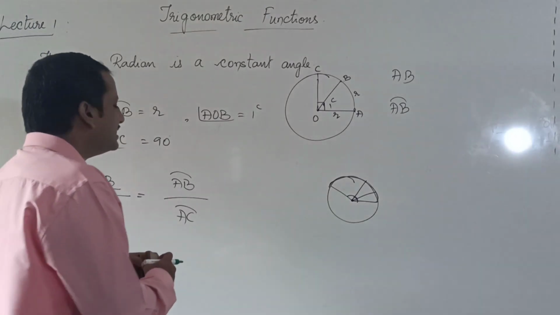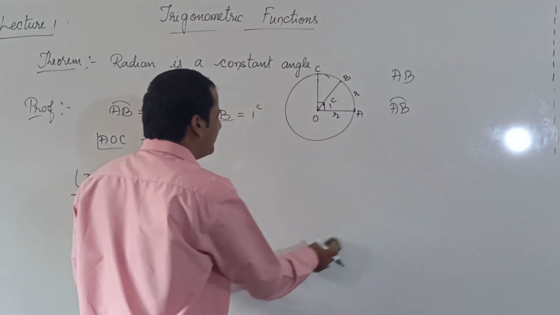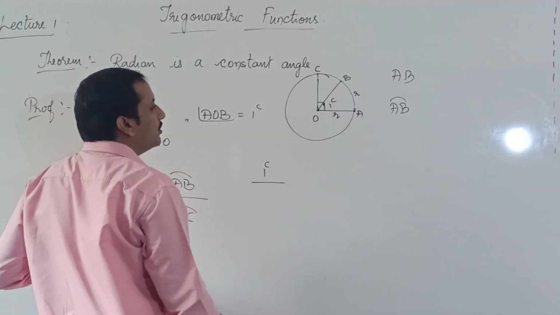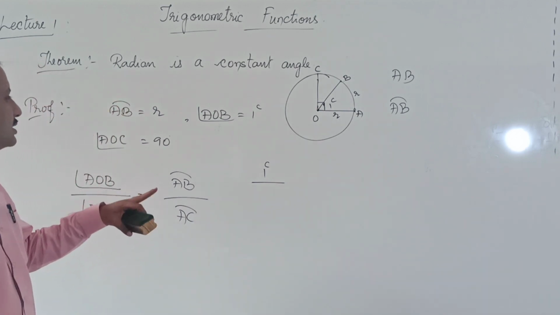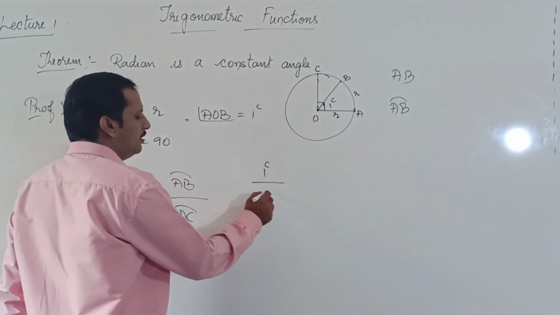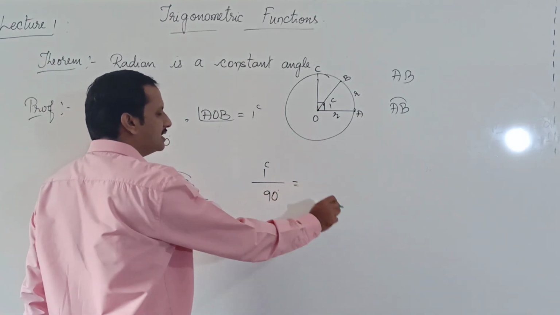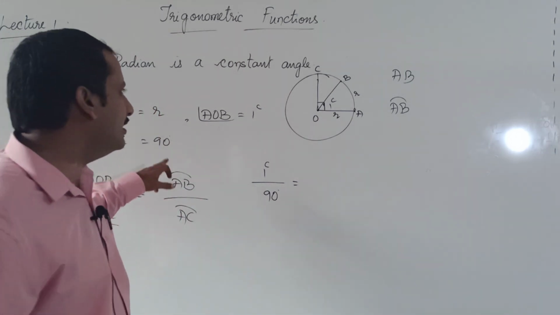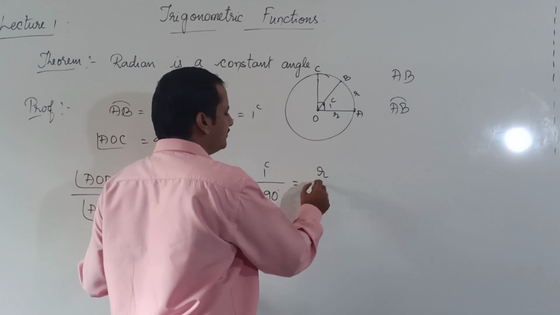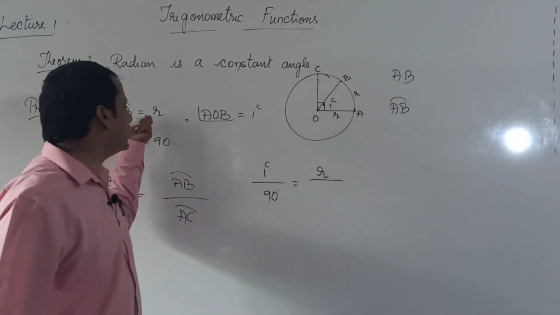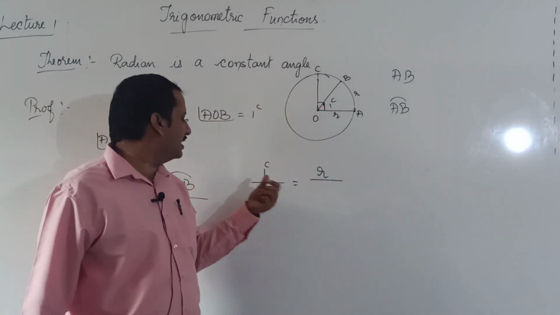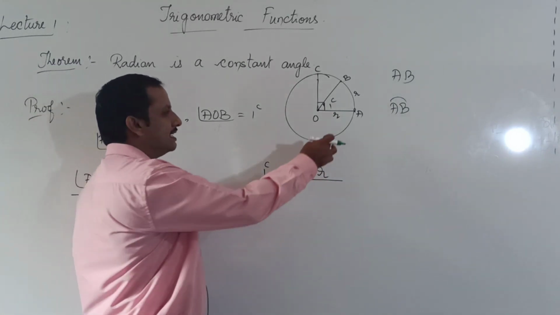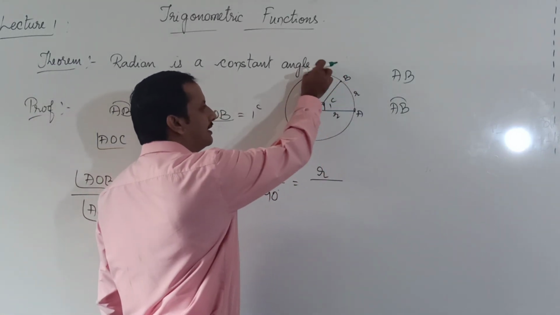Okay. What is angle AOB? Angle AOB is nothing but 1 radian, divided by angle AOC. What is angle AOC? Angle AOC is equal to 90 degree. That is equal to arc length AB. Arc length AB is equal to R, we know. Divided by, now I want arc length AC. What is AC? AC, this length.